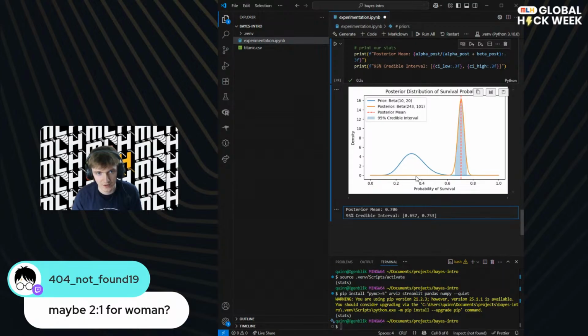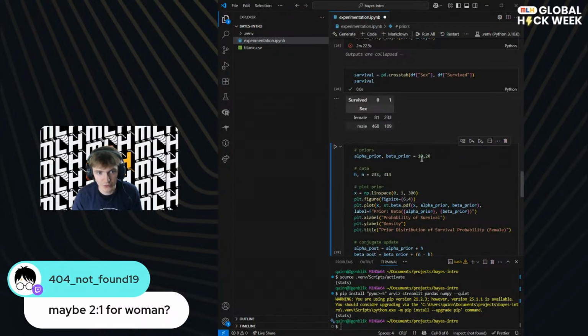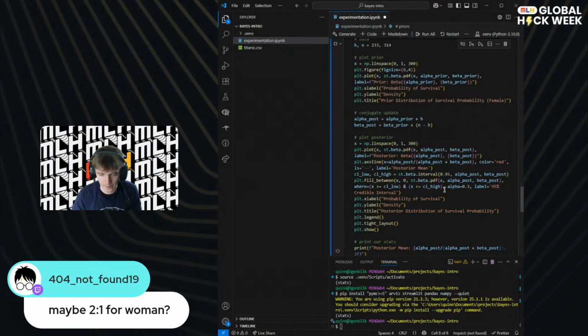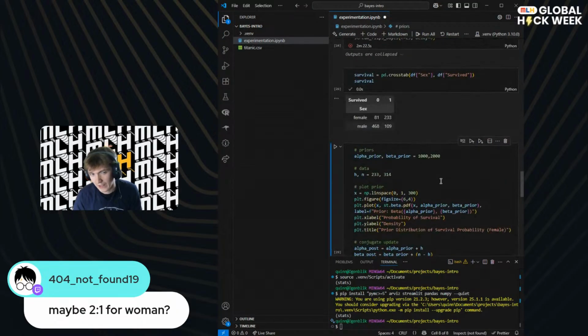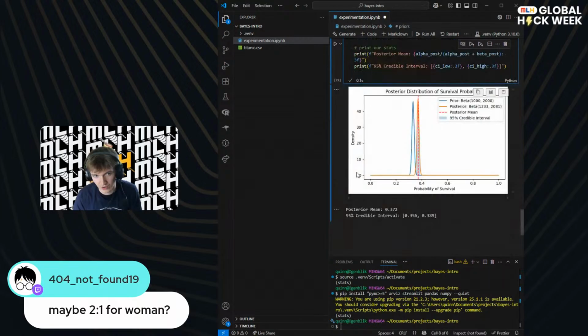Using the data. Unless we had a really strong prior, we could break this, right? We could say our prior is really big, that we think there's no way this is wrong. You will see here that our prior was very narrow and very confident, and that has brought the posterior all the way down. So you can have a very informative prior that sways your outcome, right?